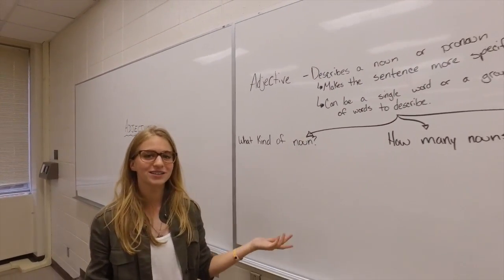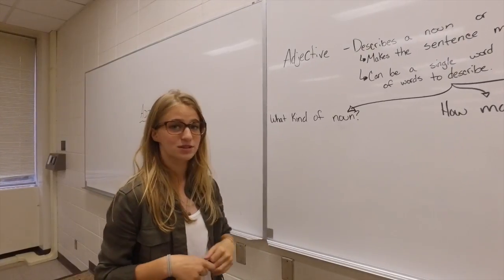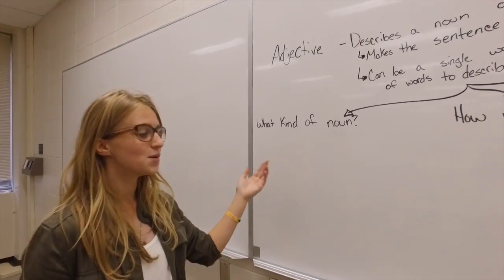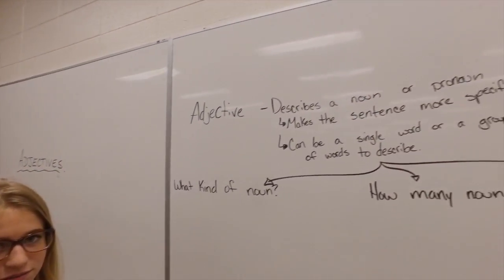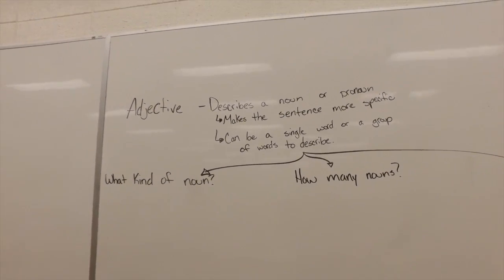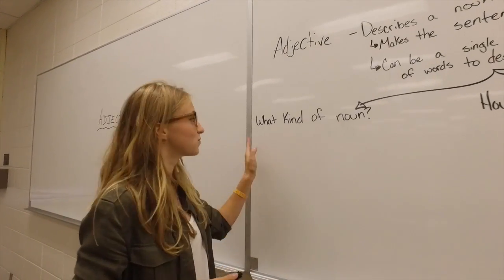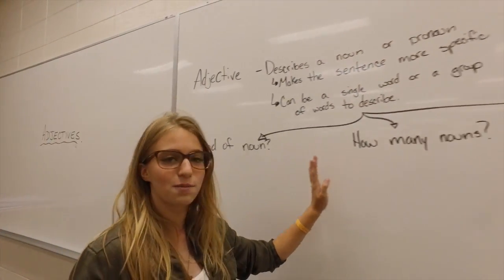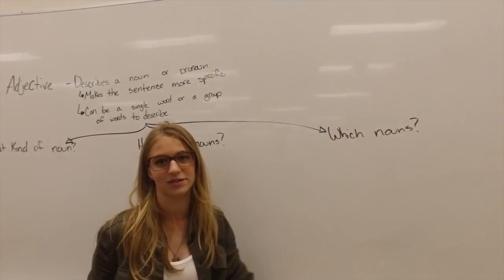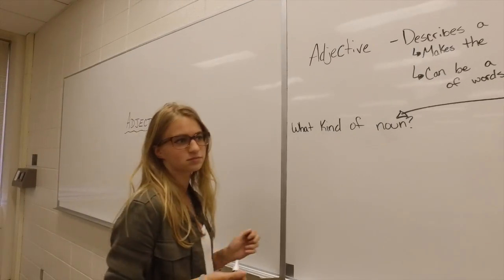Okay. What is an adjective? An adjective describes a noun or a pronoun. It makes a sentence more specific. It can be a single word or group of words to describe something. And there are 3 questions an adjective answers. What kind of noun? How many nouns? How much nouns?